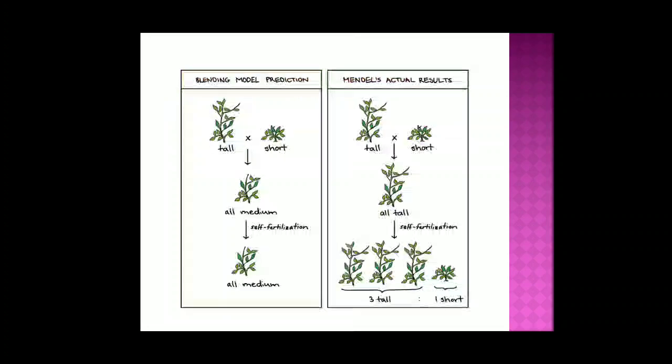So this is the law of segregation. Otherwise, with a tall plant and a short plant, all the plants should be of medium character and the F2 generation also should be medium. But actually, with a tall plant and a short plant, the dominant character will show its presence and all the plants will be tall in the F1 generation.